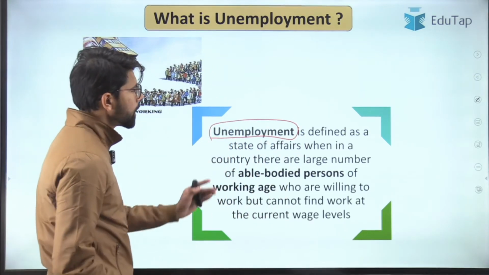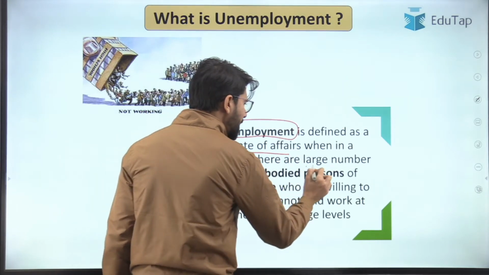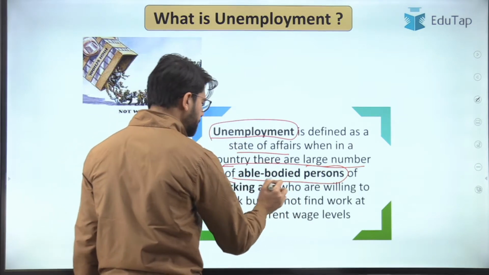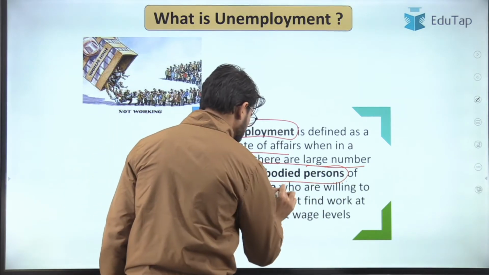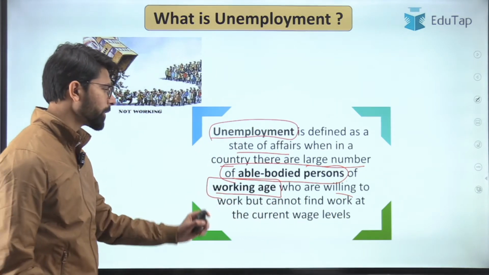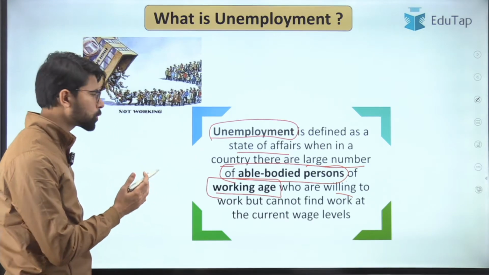Technically speaking, unemployment is defined as a state of affairs when in a country there are a large number of able-bodied persons. The key words are able-bodied person of working age who are willing to work but cannot find work at the current wage levels. So let us try to understand this definition through an example.